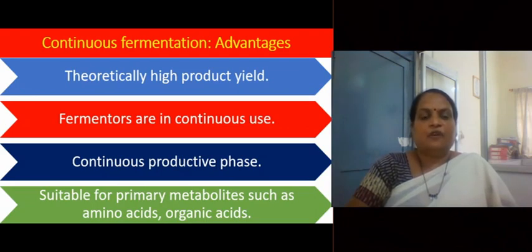It is suitable for primary metabolites that are produced in abundance during the logarithmic phase of growth of organisms. Therefore, it is suitable for primary metabolites such as amino acids, organic acids, ethanol, etc.